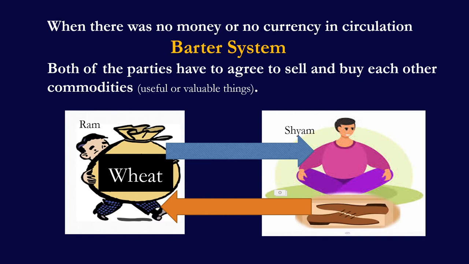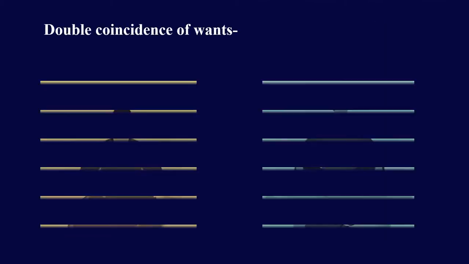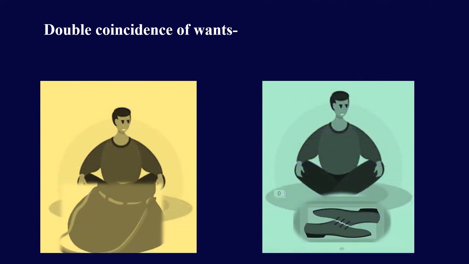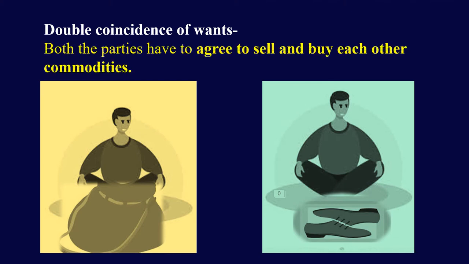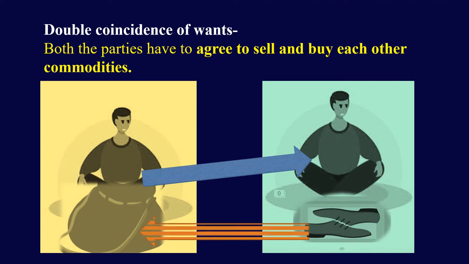Thus, basically, the barter system is based on the double coincidence of wants. What is double coincidence of wants? The double coincidence of wants means both the persons' wants should be matched to each other. Both the parties have to agree to sell and buy each other commodities or each other products. What a person wants to sell, another person should purchase it. And what another person is selling, this person should buy it.